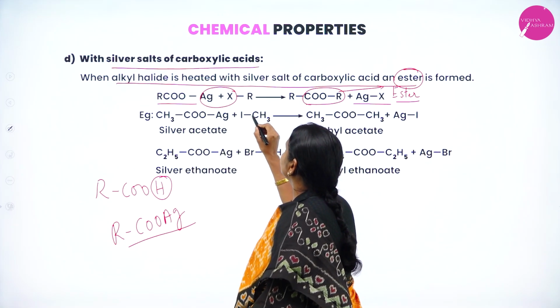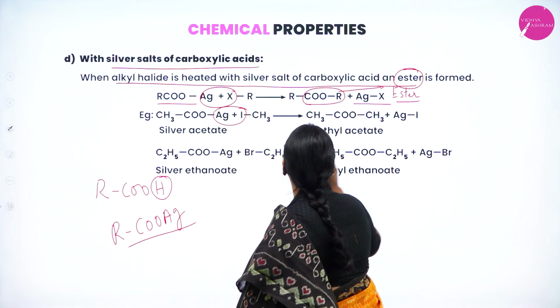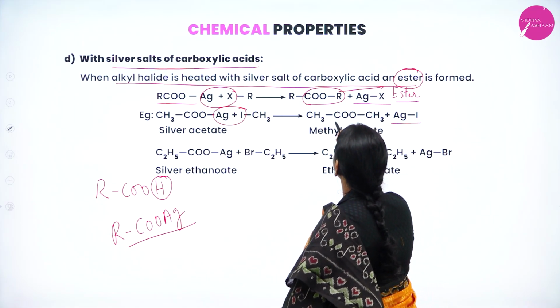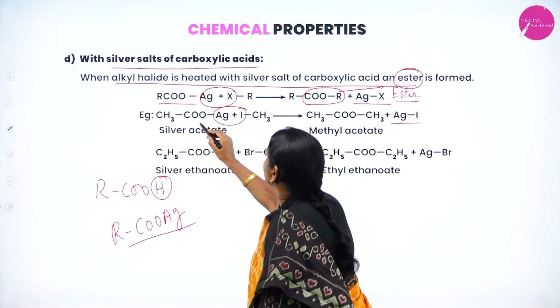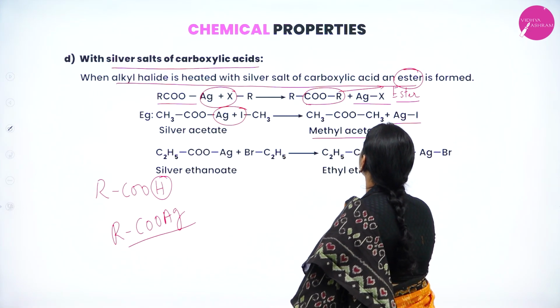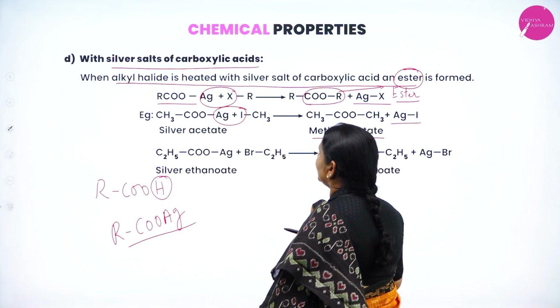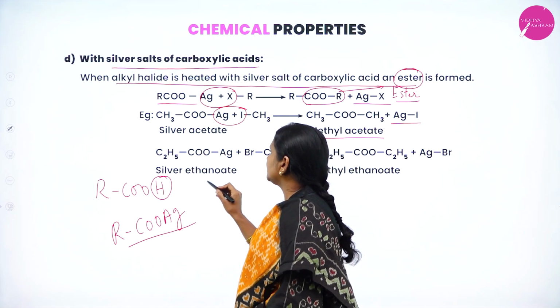CH3COOAg. And I'll take methyl iodide. Ag plus I will give rise to AgI, and it will form CH3COOCH3. This is methyl acetate. Methyl acetate.